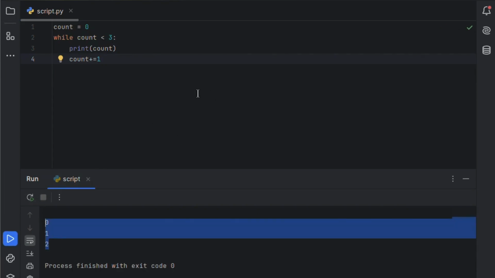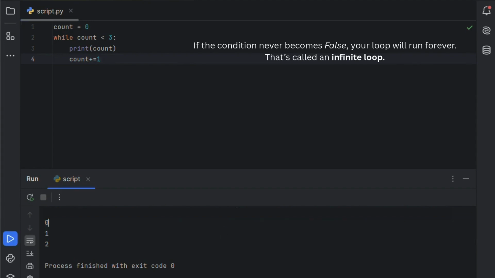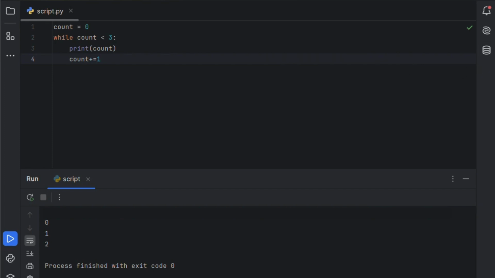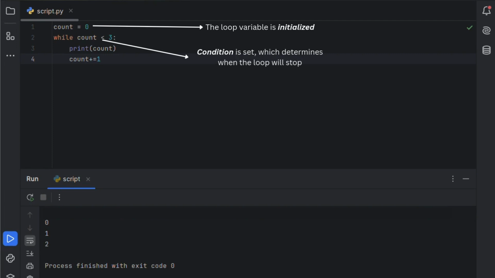Just be careful. If the condition never becomes false, your loop will run forever. That's called an infinite loop. So, 3 important things here. First, the loop variable is initialized. Second, the condition is set, which determines when the loop will stop. And third, the loop variable is updated inside the loop after each iteration.